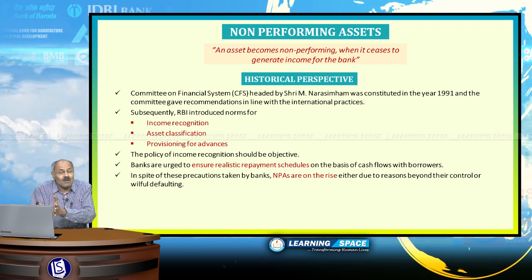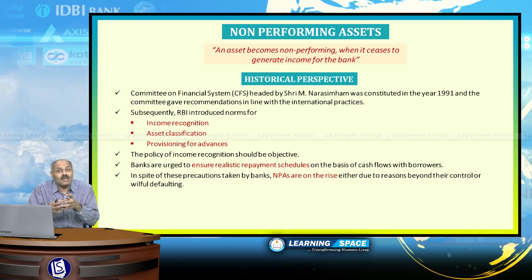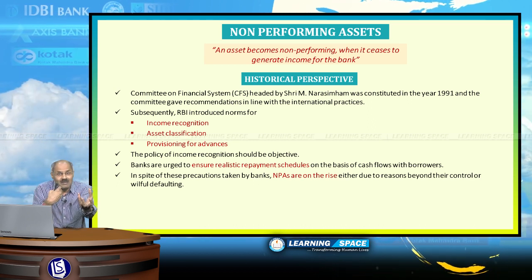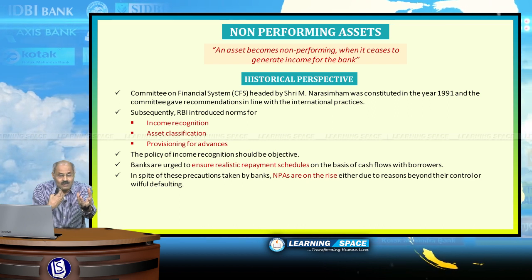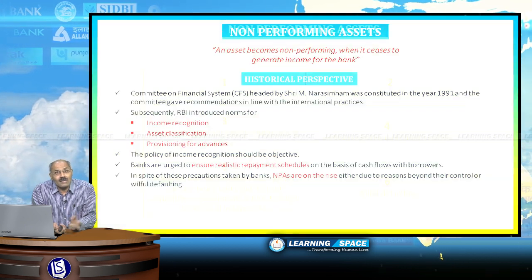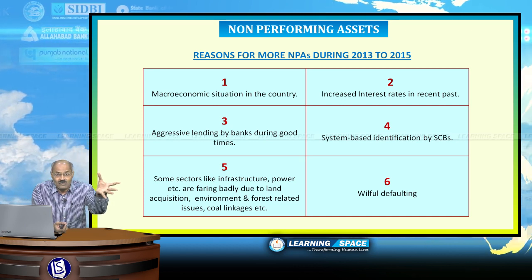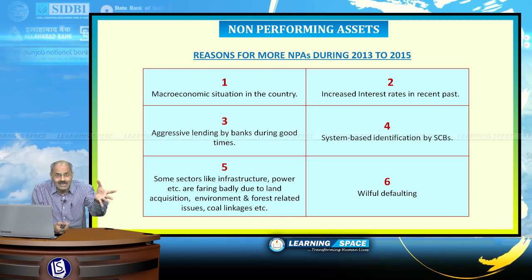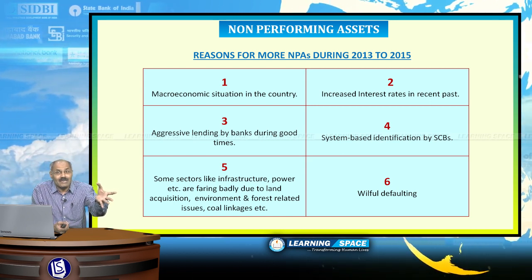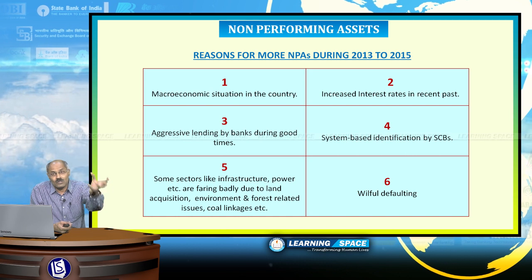Let us concentrate on what is the reason for non-performing assets. When a bank is giving a loan to the customer, why does he fail to pay back? Why is he not paying back? Why is he not servicing the loan? There are several reasons for it, and if you look into them, the first and foremost reason is the macroeconomic situation in the country. When the country is not growing on the expected lines, when GDP is not growing, when there is no demand for goods, then probably industry may suffer. That's why they may not be able to pay back. That is because of the macroeconomic situation in the country.